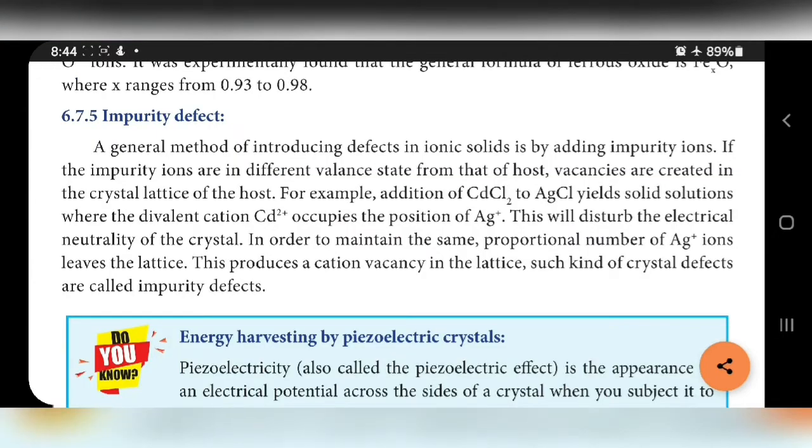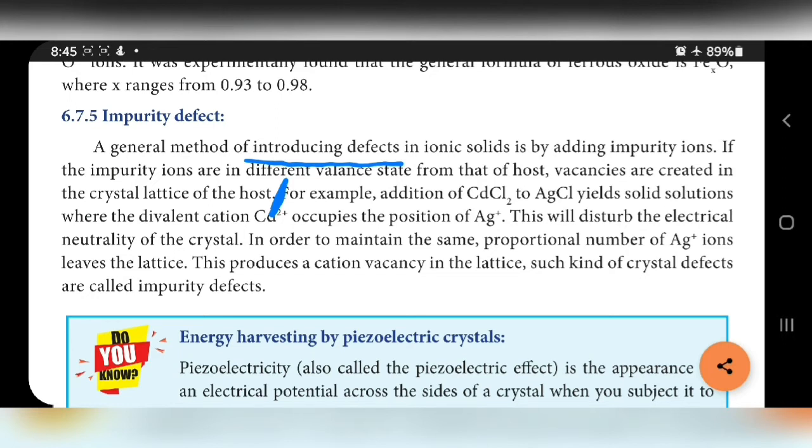Next topic, impurity defect. This is a man-made defect. A general method of introducing defects. Here we are introducing defects for our convenience. We are introducing defects in ionic solids by adding impurity ions. If the impurity ions are in a different valence state from the host, vacancies are created in the crystal lattice of the host. That's all.